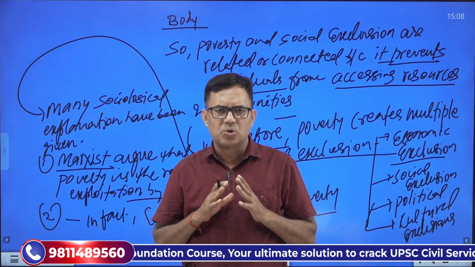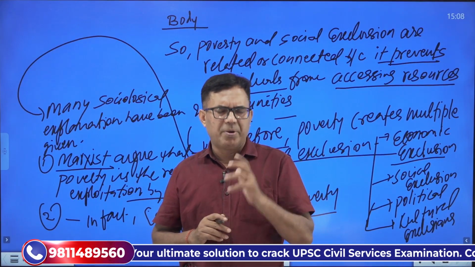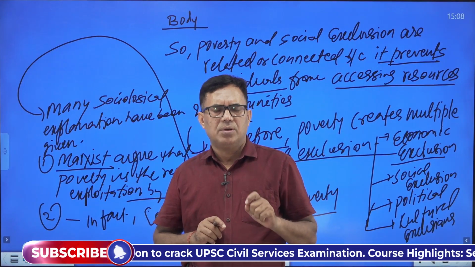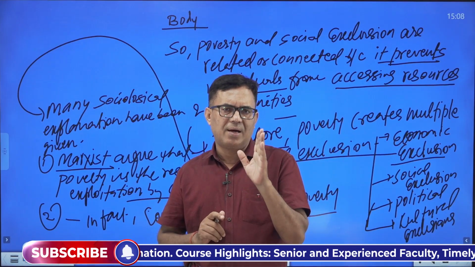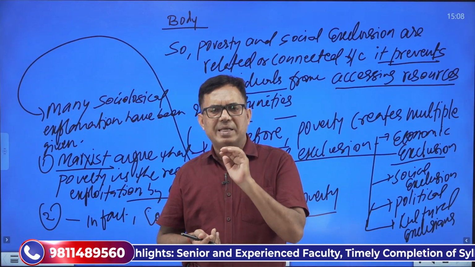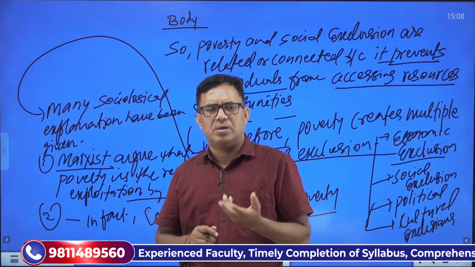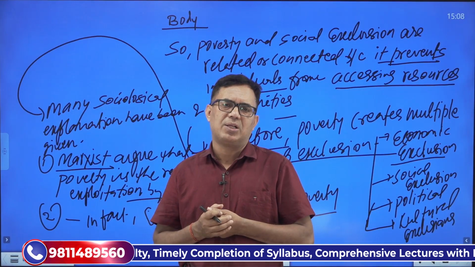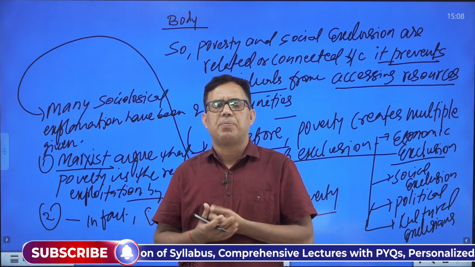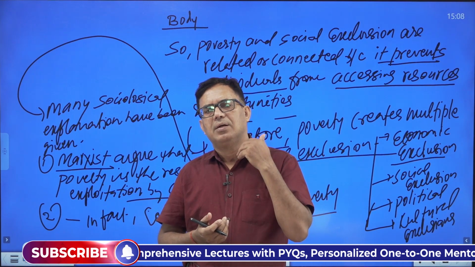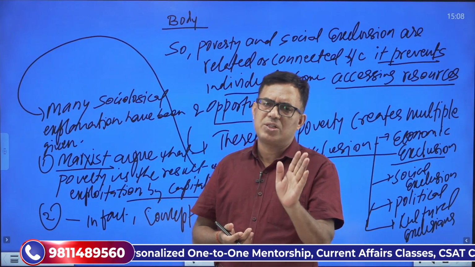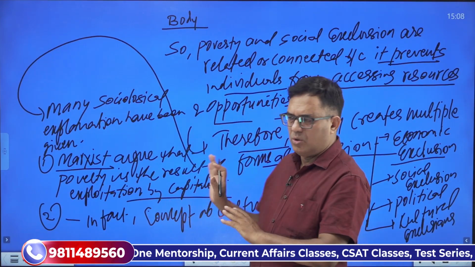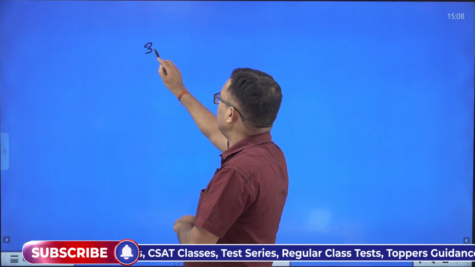Oscar Lewis says that poor people are deprived in many areas of life, and therefore they have a culture of poverty, a very distinctive culture, a subculture that is different from the mainstream culture, that marginalizes poor people, and gradually they are pushed out of the mainstream part of the society, which finally leads to social exclusion. Two ideas. You can also write another name.